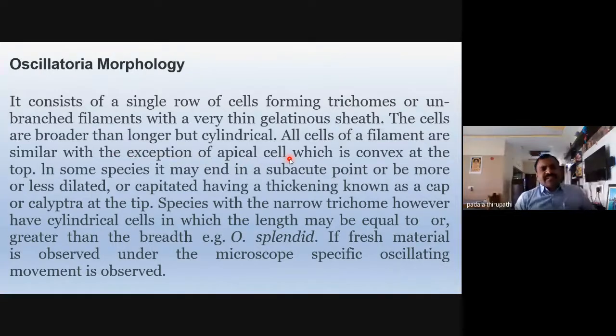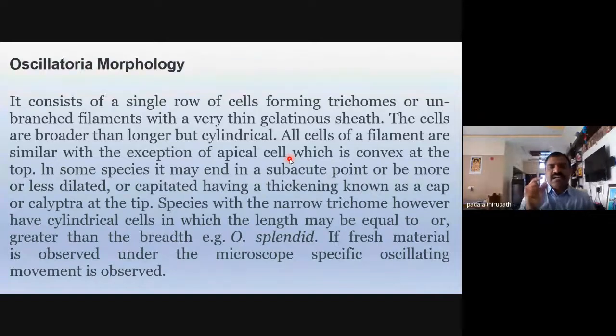Generally, my dear friends, in the earlier class, in Nostoc and Anabaena, all cells are similar. Here in Oscillatoria, all cells are similar, but with one exception. What is the exception? The apical cell, which is convex at the top.